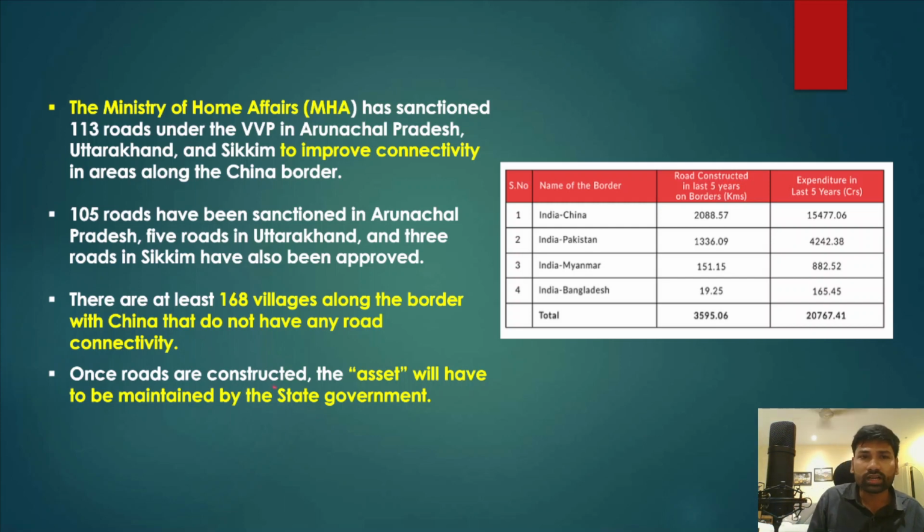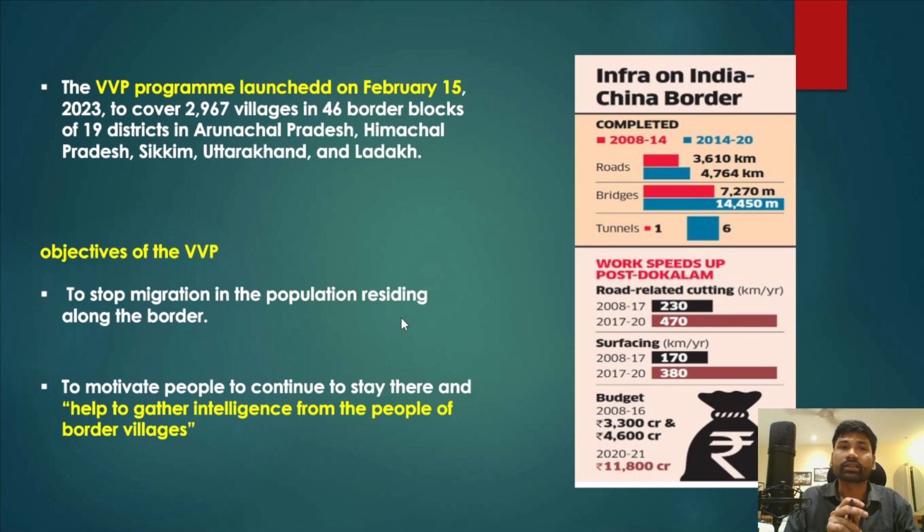Now once these roads are constructed, the asset will have to be maintained by the state governments. So the responsibility of laying roads is taken up by the union government, but once those roads are laid, the state governments will have to take the responsibility. The Vibrant Villages program was launched on February 15, in this year 2023, by the union government.